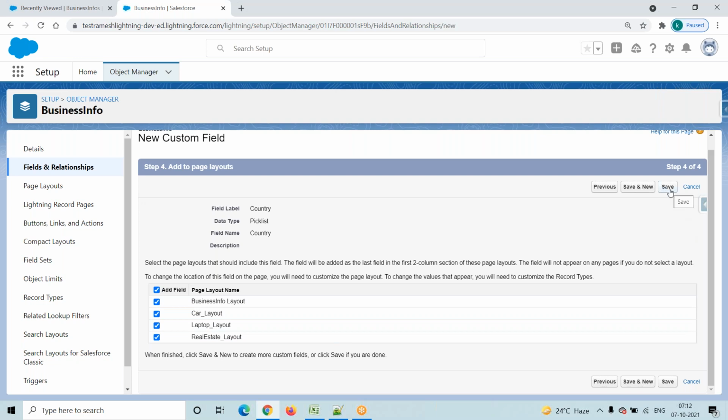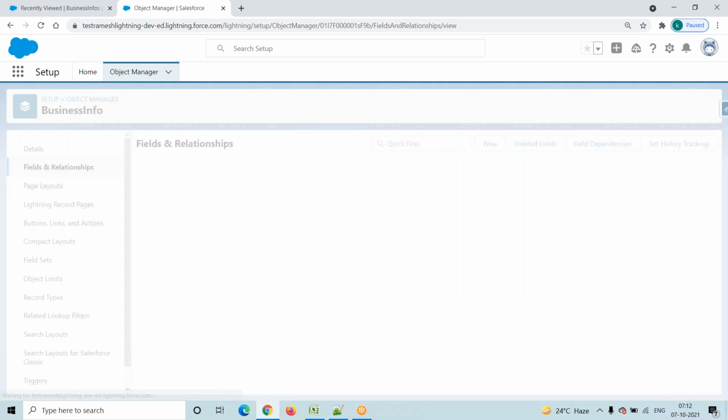Finally, try to save this one. We are creating one field. The data type is pick list. We are adding this field to all page layouts. Click on the save button.